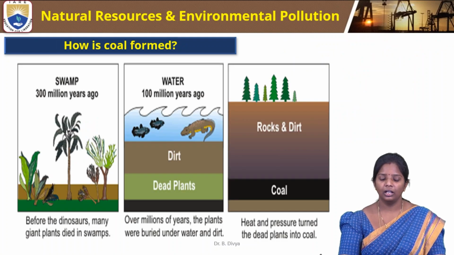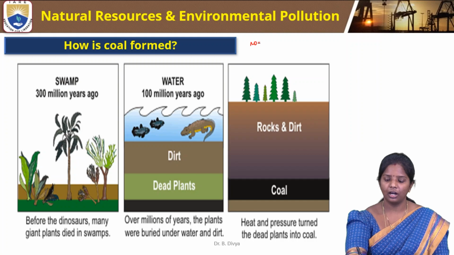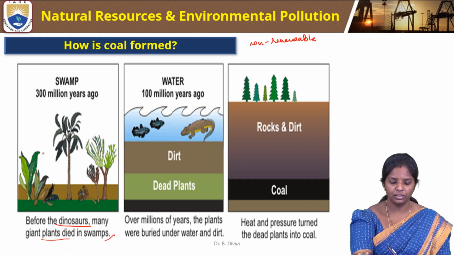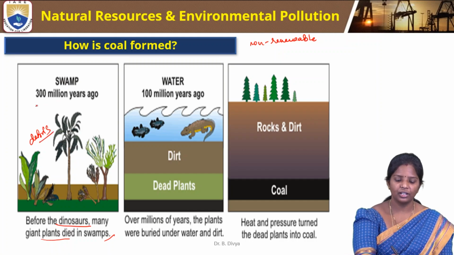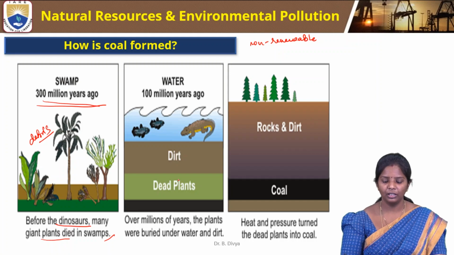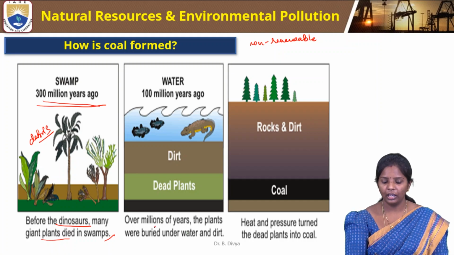So we are seeing that non-renewable resources are coming from the fossil fuels. So how are they really developed? Coal began forming before the dinosaurs. Many large plants died in swamps, so they became debris. These swamps existed about 300 million years ago, and so degrading or decaying takes place.